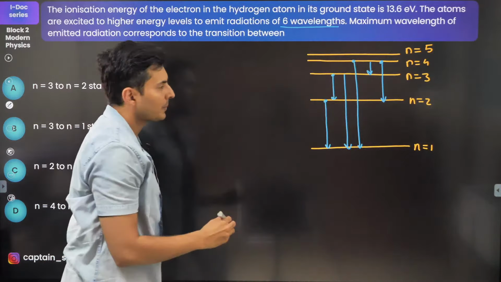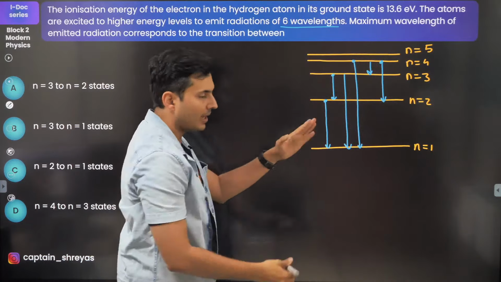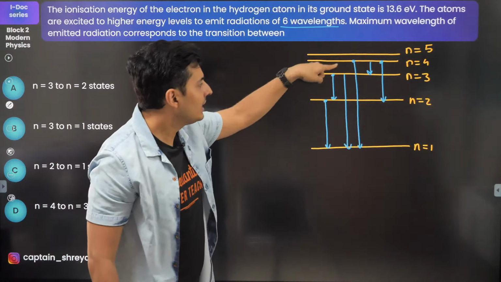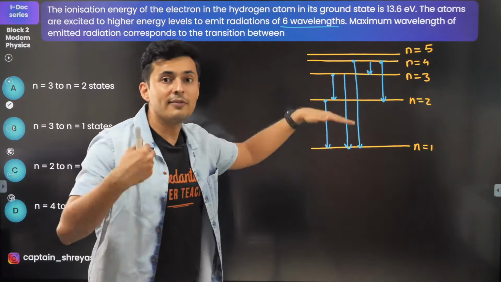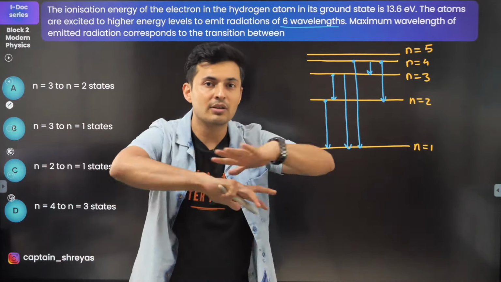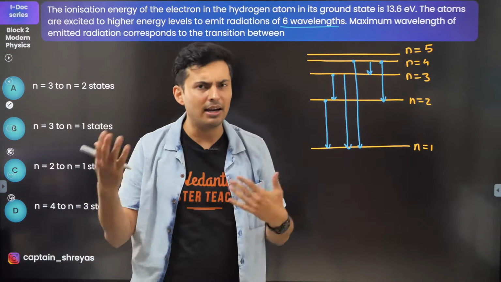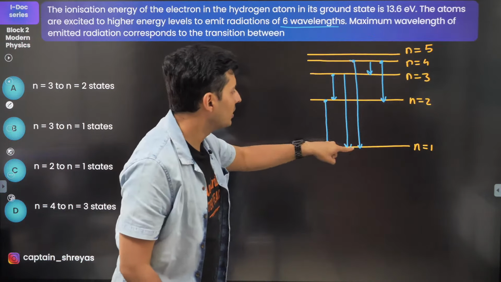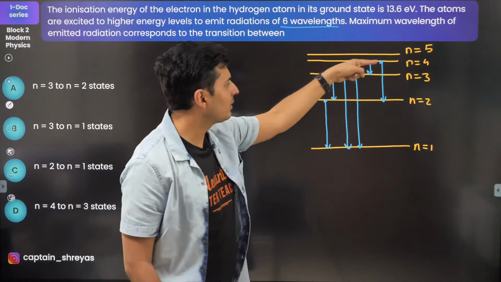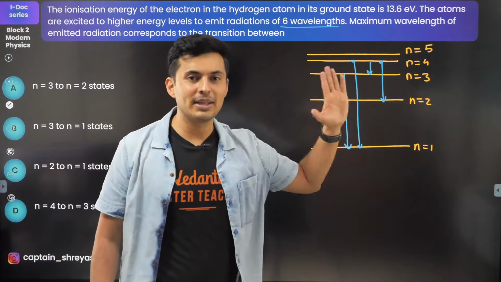6 wavelengths. Meaning if you have an electron in the ground state and you make it jump into n is equal to 4, then it can jump from this to this in one of these 6 ways. So there are so many such atoms. Correct, guys? Each atom will have many different random transitions. Some atom it will go from here to here, some atom from here to here and then here to here. So many wavelengths will come, but at the max you will get 6 wavelengths.